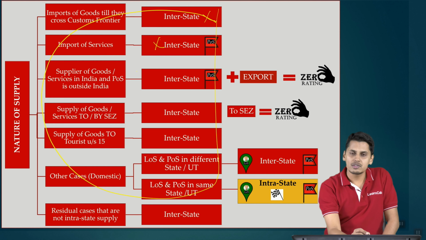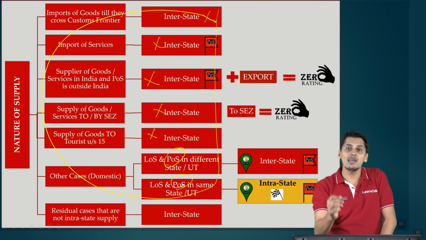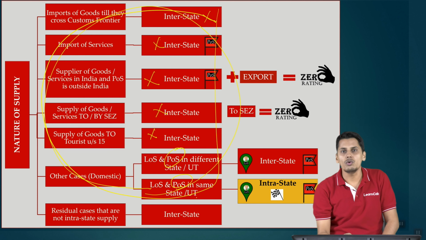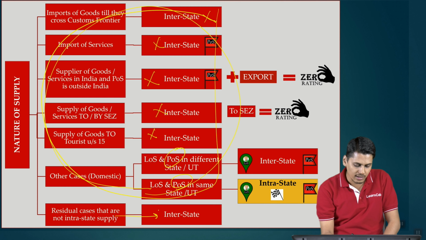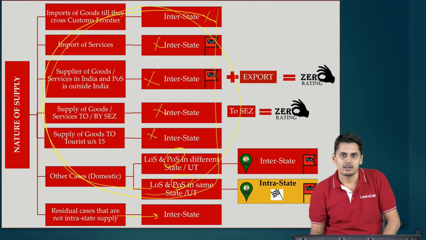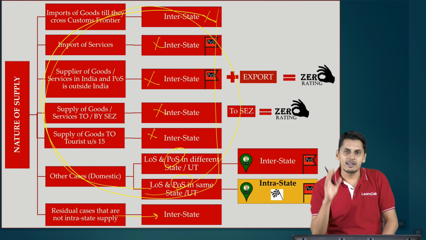No. Supplier of goods or services in India, place of supply outside India? No. Supply of goods to SEZ? No. Supply of goods to tourist? No. It is domestic, location of supplier and place of supply in different state or UT. I am unable to find out place of supply. Location of supplier and place of supply in same state or UT, I am unable to find out place of supply. So after seeing that I am fitting nowhere, I come to the residual category and say that it is an interstate supply. I finally fit into the residual category to satisfy myself it being an interstate supply.